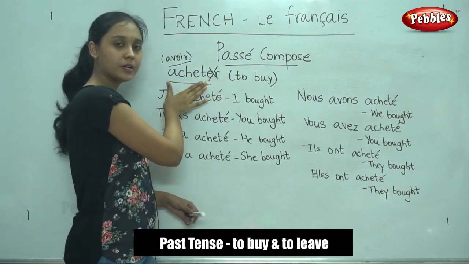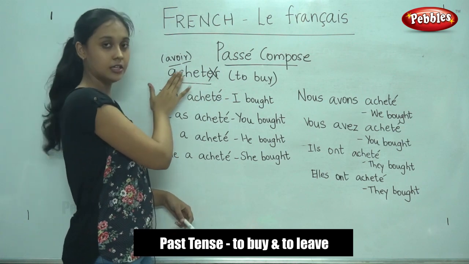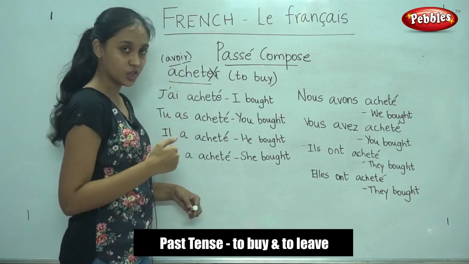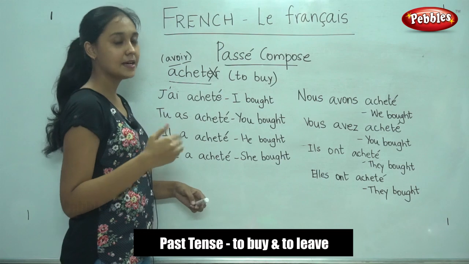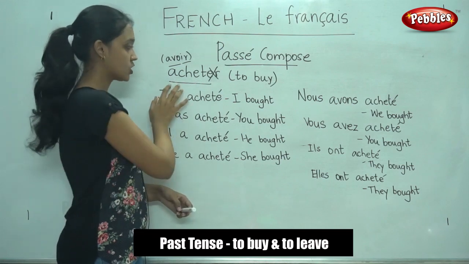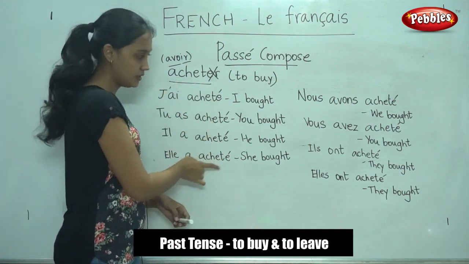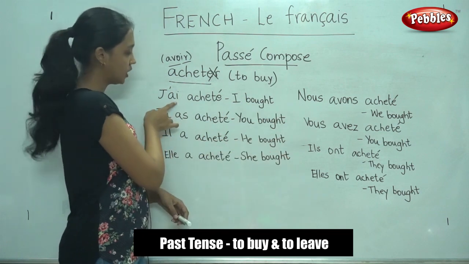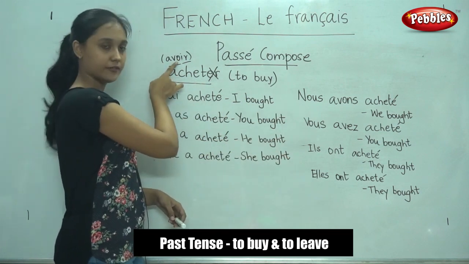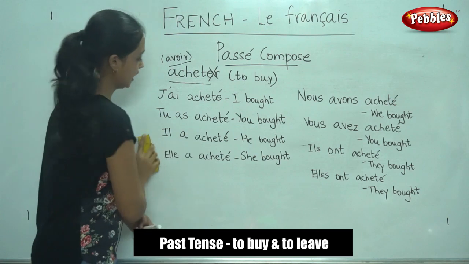All you have to remember is subject plus avoir or être conjugation plus past participle. So here the past participle is the same. We only conjugated the avoir verb. So shall we see another verb?